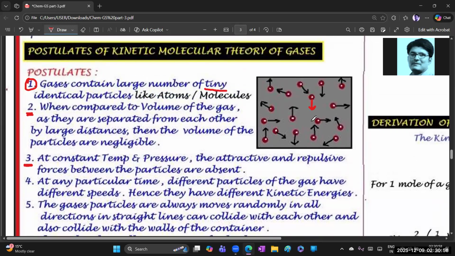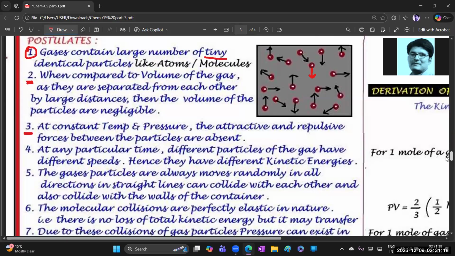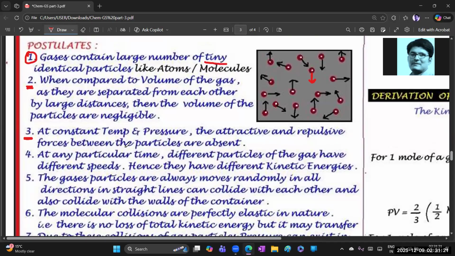Gas molecules, we have a cylinder, whenever it is leaking, when you apply that temperature, let's take a matchbox, strike many matchsticks and throw them in, what happens? It can be a blast. But at the same time, whenever the temperature as well as the pressure is constant, there is no possibility for the attractive forces or the repulsive forces between the particles. Particles means what? Whether it may be gases, atoms, otherwise molecules. Clear? Okay. So this is the third postulate.